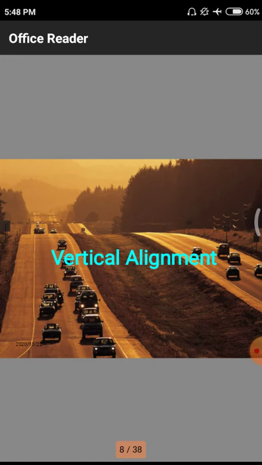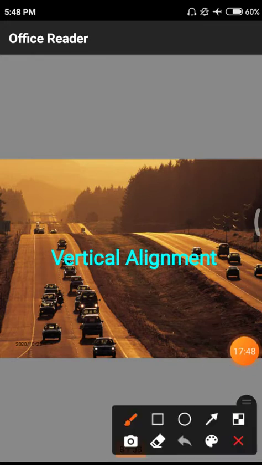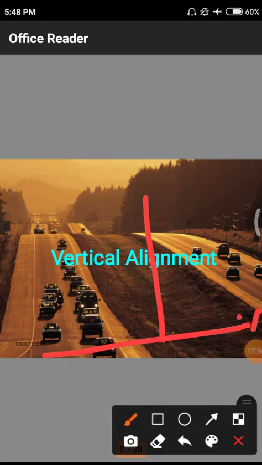Next one, what is the vertical alignment? Vertical alignment means, as I told previously, the road changes with respect to the y direction. This is the total x-axis, where there is no change of the road, but here we are having an increment of road surface with respect to normal ground level, so that it comes under vertical alignment. With respect to the x-axis we are having horizontal alignment. With respect to the y-axis we are having this vertical alignment, so that the road goes in an upward direction, so that it is called a vertical alignment.